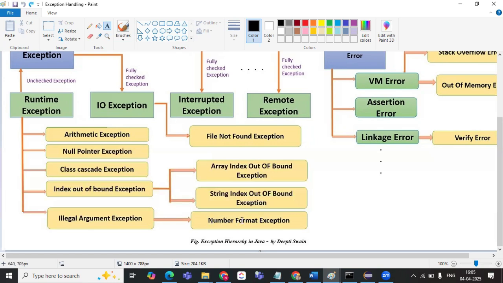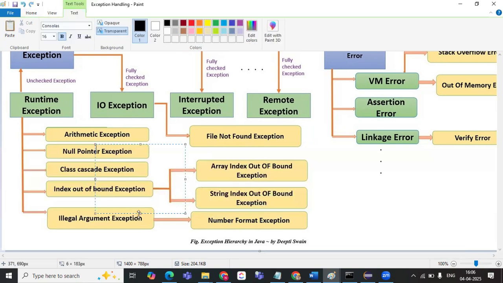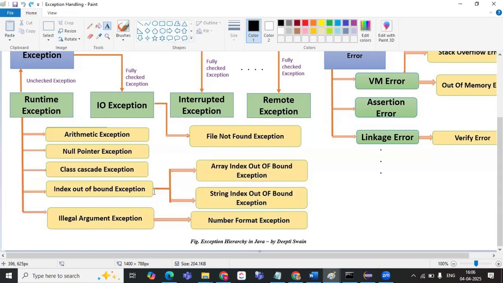We will solve one program for each type of exception here. In IndexOutOfBoundsException, we have ArrayIndexOutOfBounds and StringIndexOutOfBounds exceptions. Are you understanding this hierarchy, how it is coming?